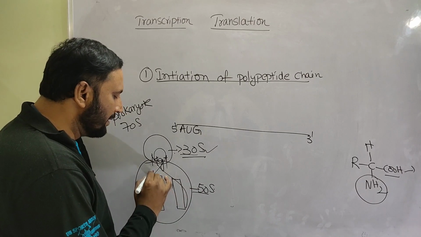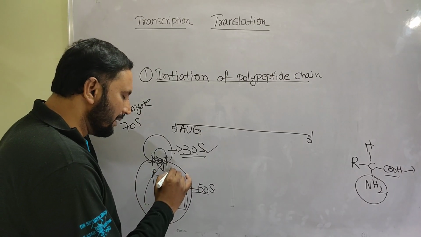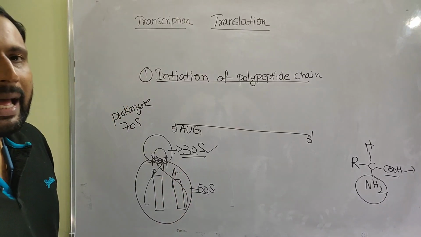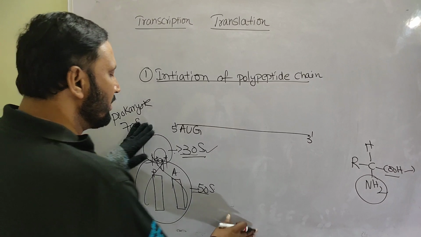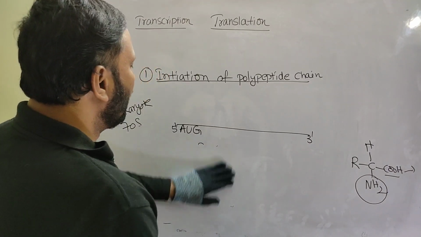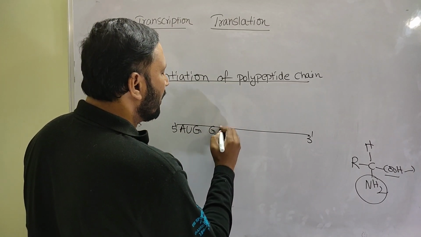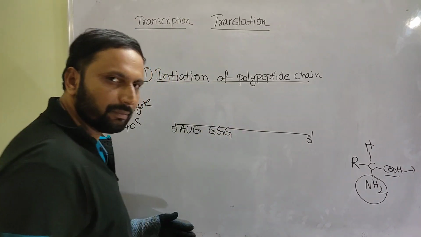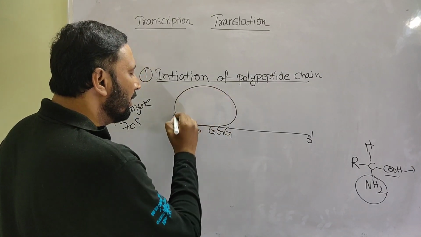One is the P site, meaning peptidyl site. Another one is the A site, called acceptor site. During protein synthesis, for example, this is the AUG. I am taking the second codon as GGG. First the smaller subunit binds to the mRNA.